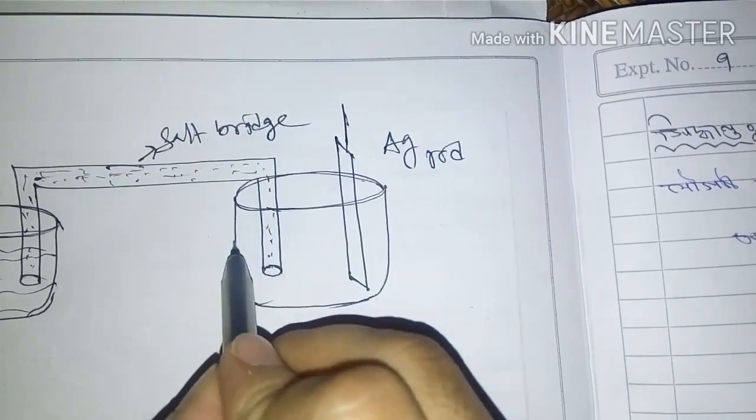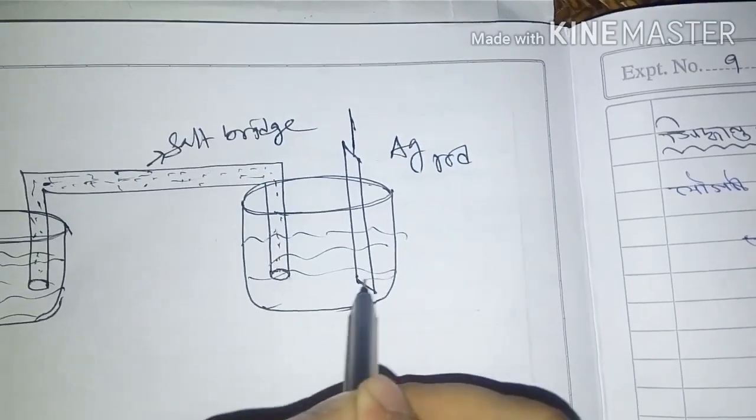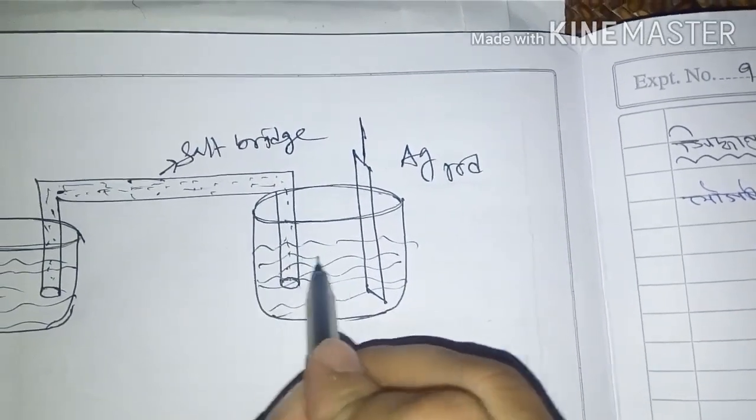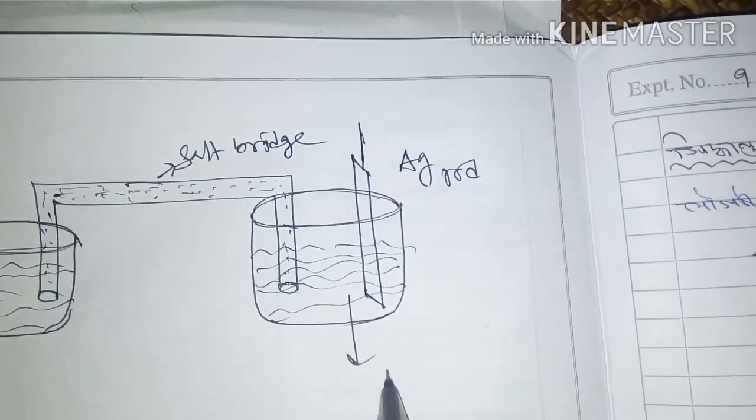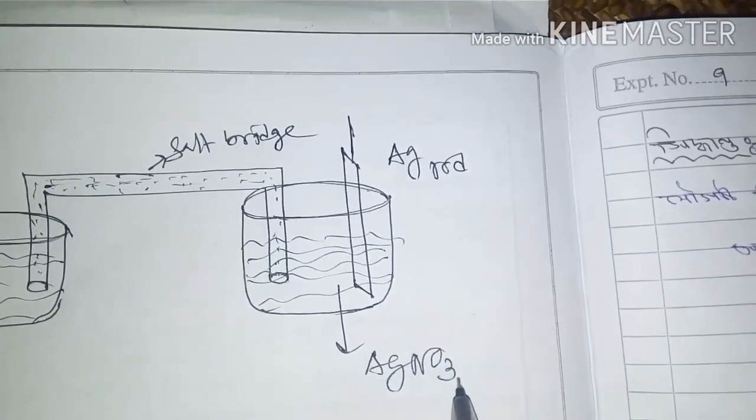And here, inside the other beaker, one solution is there. This solution is silver nitrate solution.